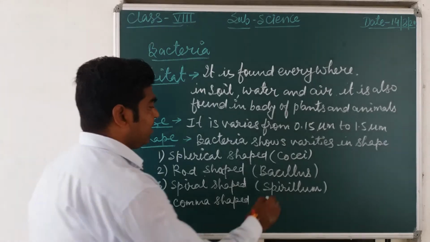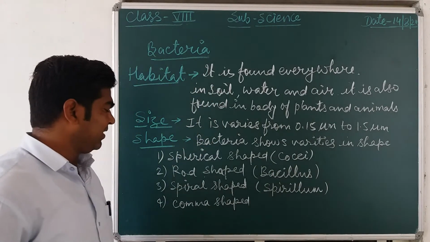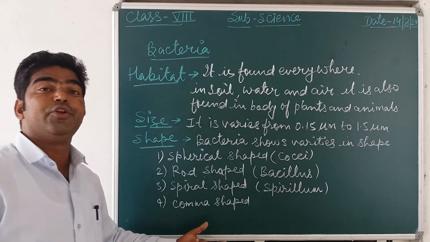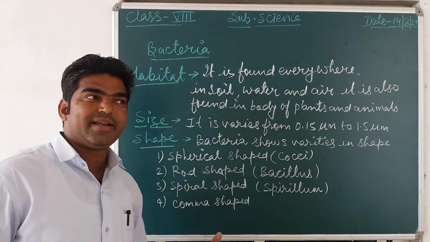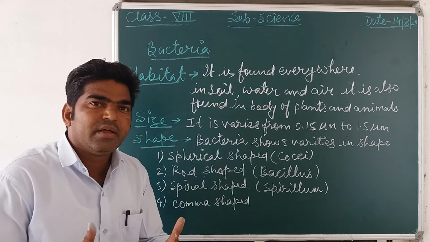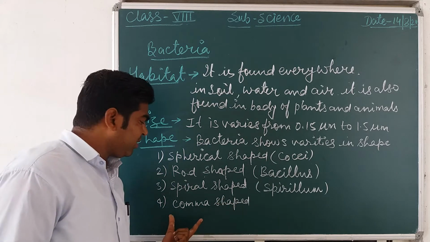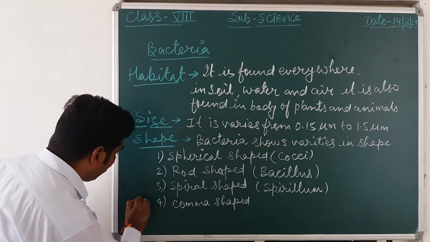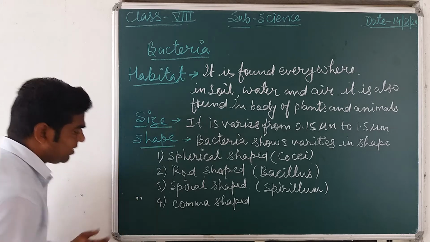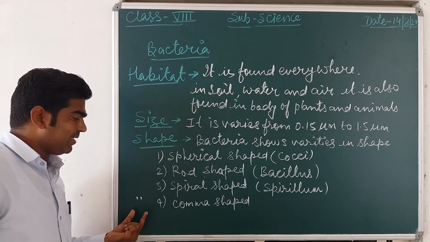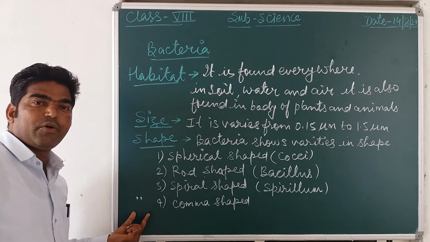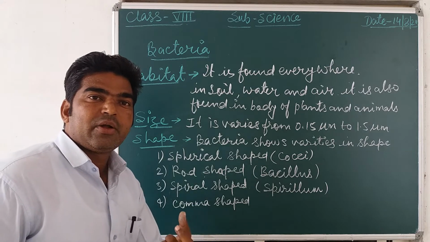These are the different forms of bacteria. Comma shaped bacteria, Vibrio cholerae. Vibrio cholerae is the bacteria responsible for cholera. That bacteria has the shape of a comma, just like this. This comma shaped bacteria is responsible for what disease? Cholera.